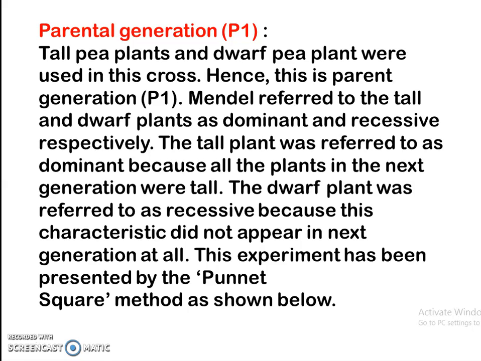The tall plant was referred to as dominant because all the plants in the next generation were tall, and the dwarf plant was referred to as recessive because this characteristic did not appear in the next generation at all. That is, it was masked by the dominant characteristic. Now this experiment has been presented by the Punnett square method as shown.